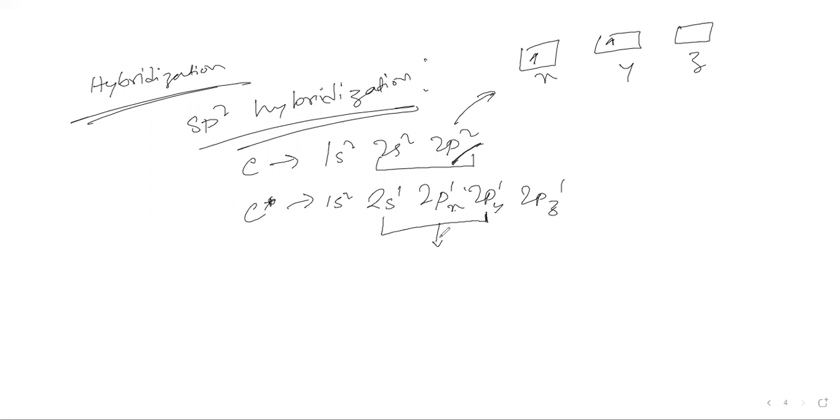So how can we define this? One electron is from s, one electron is from p, and another electron is also from p. So we can say sp2. That's how the naming convention for the hybridization comes. So this is the sp2 orbital. So these are the actually hybridized orbitals, and this z will be remaining as it is.